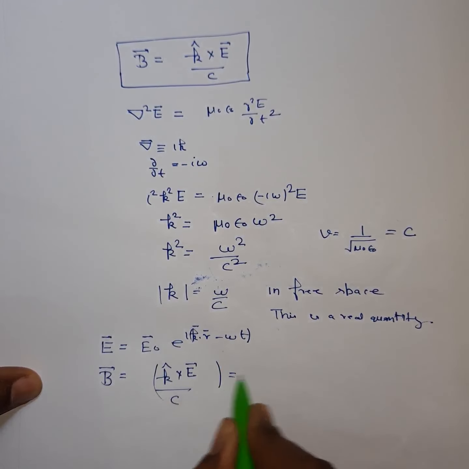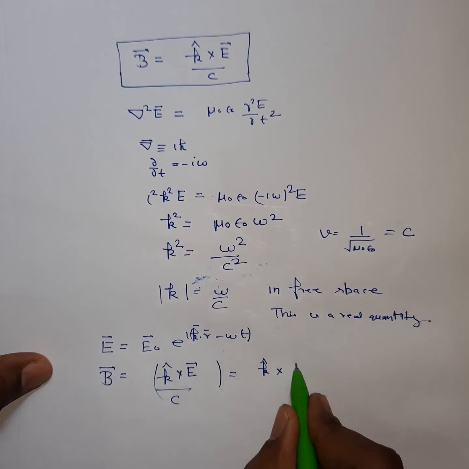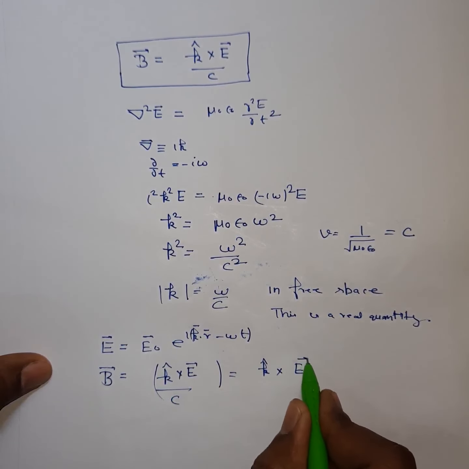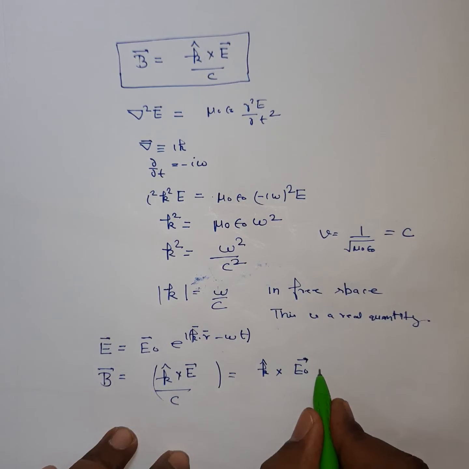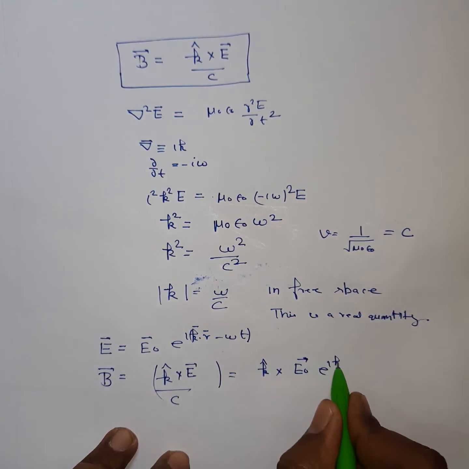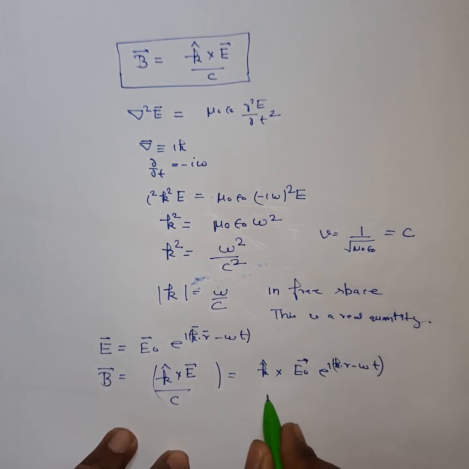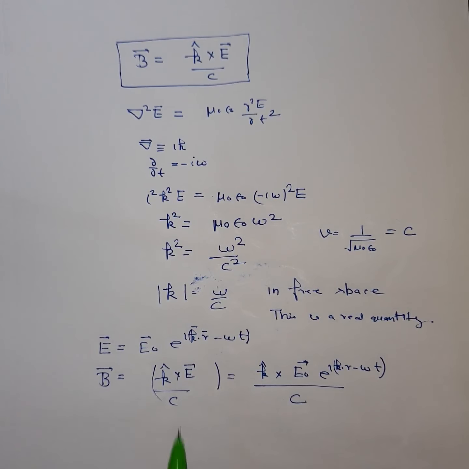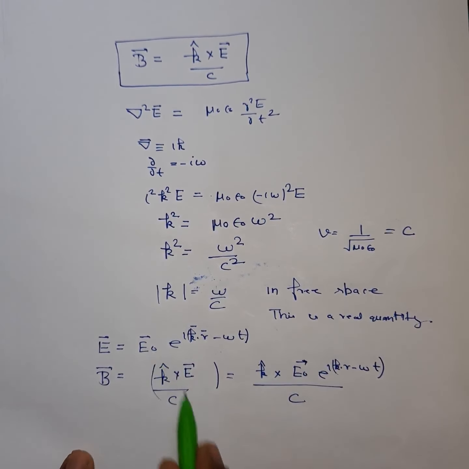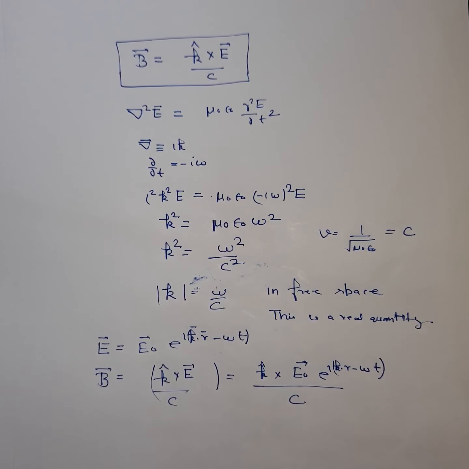Using this expression, k cap will be the same, and you have to substitute E, so E will be E0 vector e to power i (k dot r minus omega t). So if you know the electric field vector, then you can calculate the corresponding magnetic field vector of the electromagnetic wave.